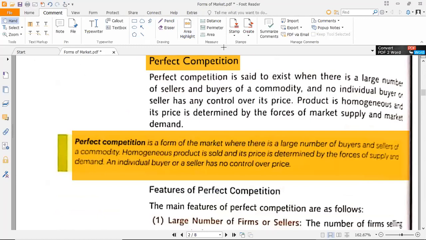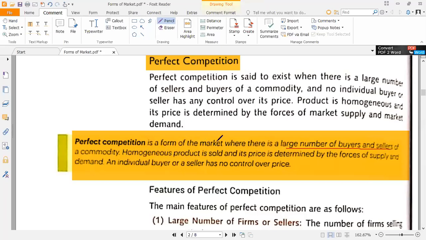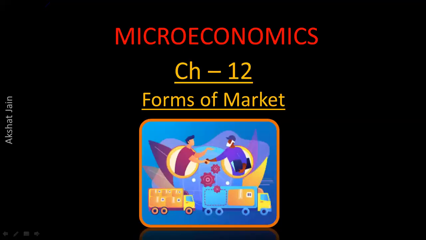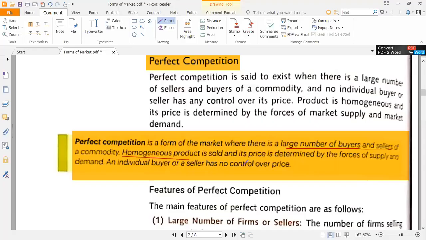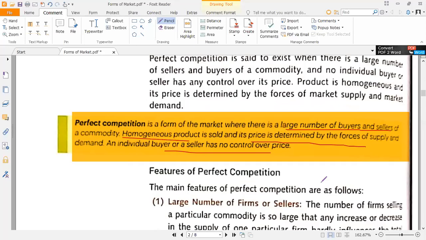Perfect competition is a form of market where there is a large number of buyers and sellers of a commodity. First point is large number of buyers and sellers. Second point was homogeneous product. Third point was price is determined by forces of supply and demand. And buyer or seller has no control over the price. This is what we did till last week.